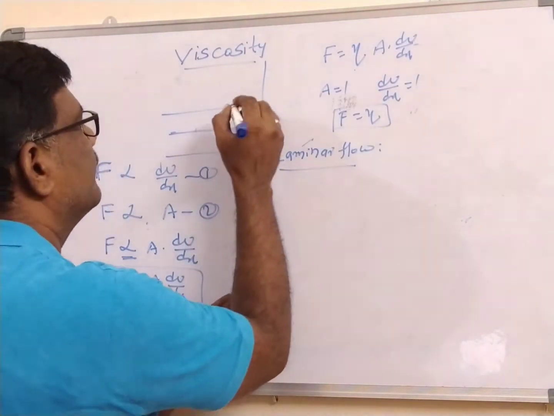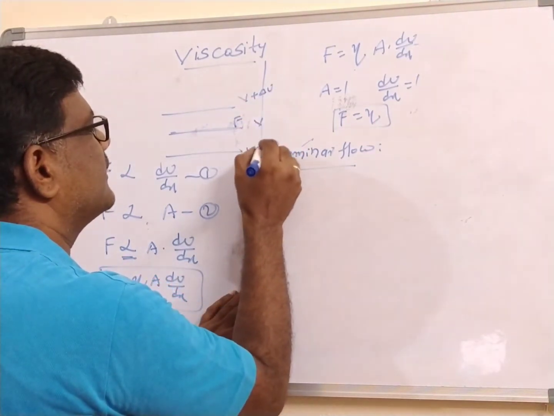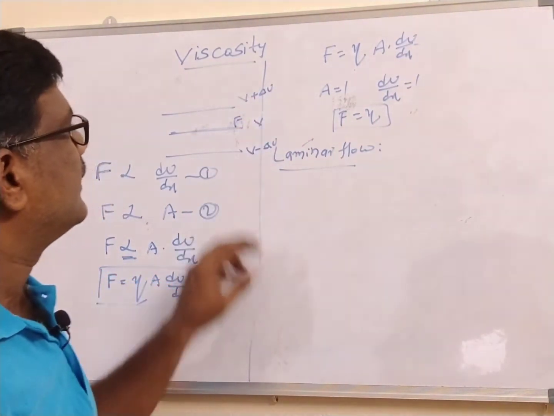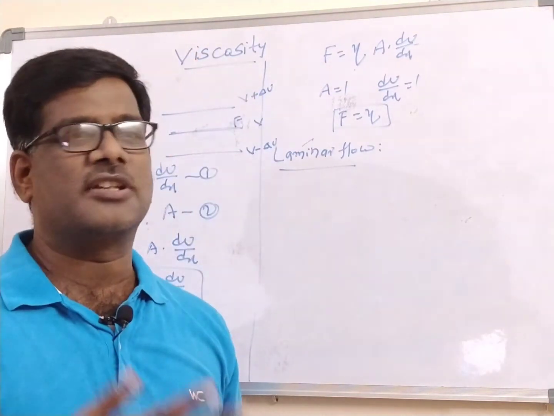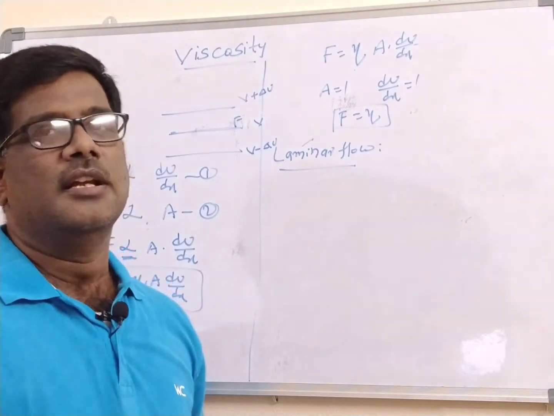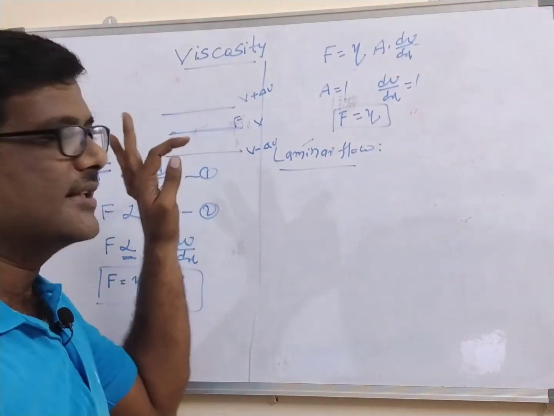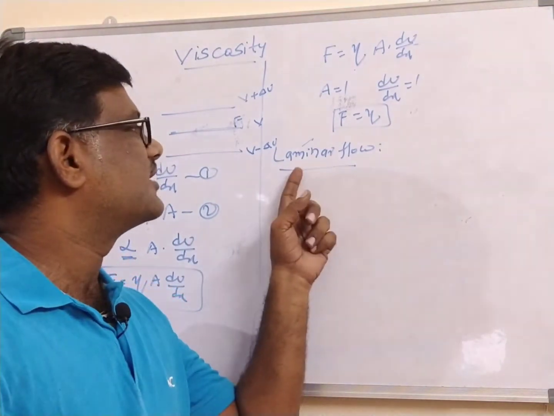For example, this will be V plus delta V, this is V, and this will be V minus delta V. Nothing but the velocity of the upper layer will be very fast. As we observe in any river, the upper layer moves very speedily. So as we move from top to bottom layers, the velocity decreases, and this phenomenon is called laminar flow.